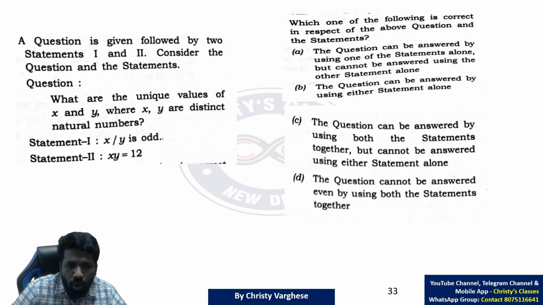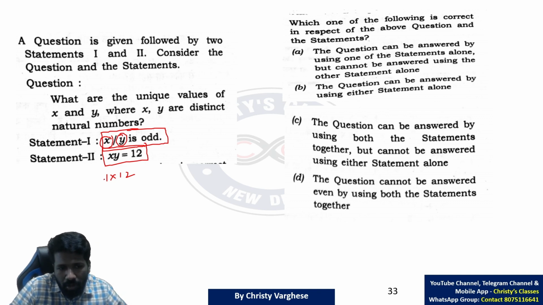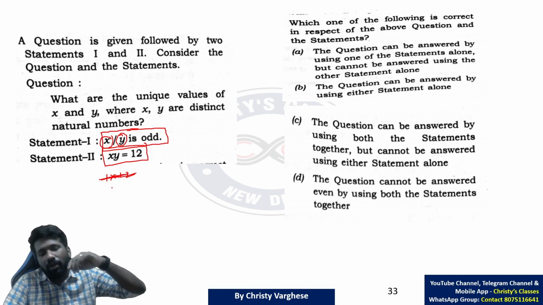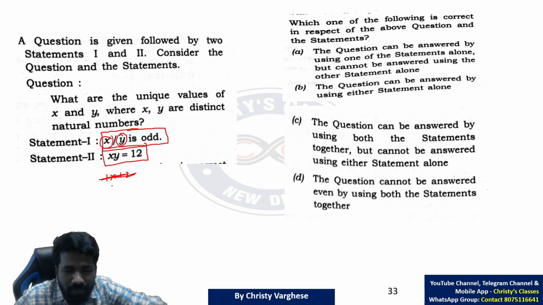x by y being odd, and x into y is 12. We need to divide x by y, so x should be larger and y should be smaller. So considering 1 into 12, 2 into 6, 3 into 4, that is not a set of numbers satisfying both statements.